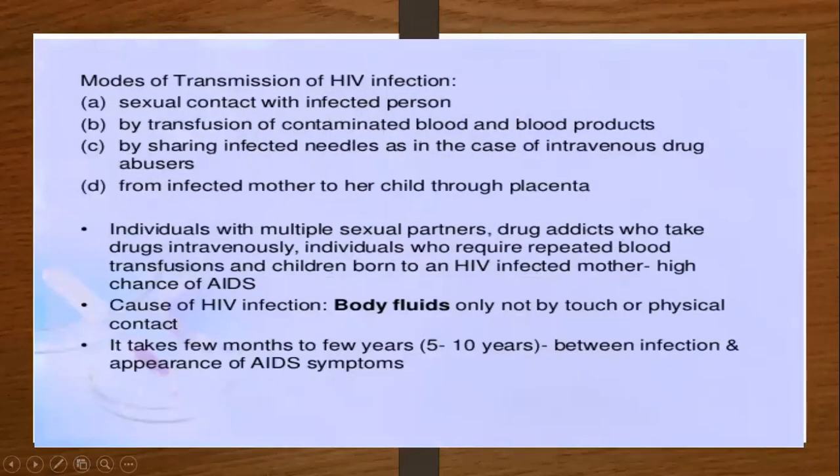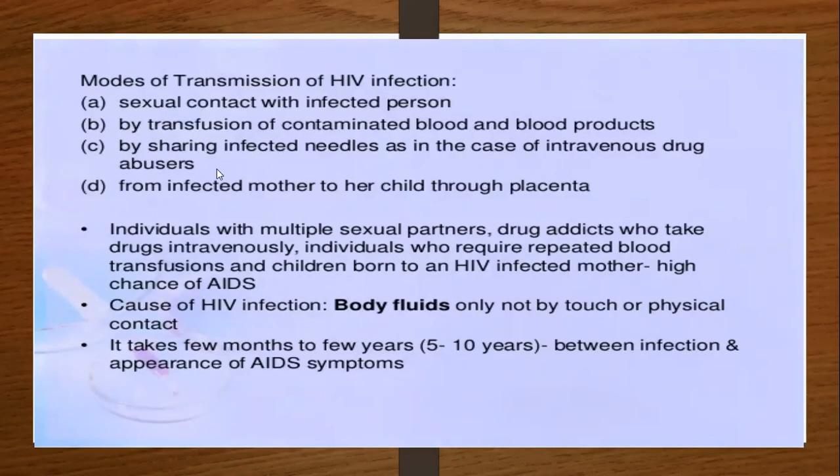Then the mode of transmission of HIV infection. First is sexual contact with an infected person. This is the most important point; many times they ask questions on this one. So, describe the mode of transmission of the HIV virus. First is sexual contact with an infected person.